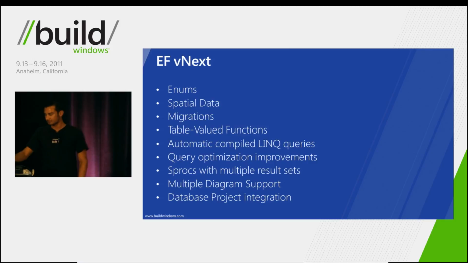So for example, can I take 2 points and actually compute how far away those 2 points are from each other? Or can I see if one polygon is inside of another polygon? Well, that's not always the kind of computation you want to do on your client. So with spatial data and the Entity Framework, you'll be able to use those spatial functions like distance, and they will get translated into SQL so that they can be executed on SQL Server.